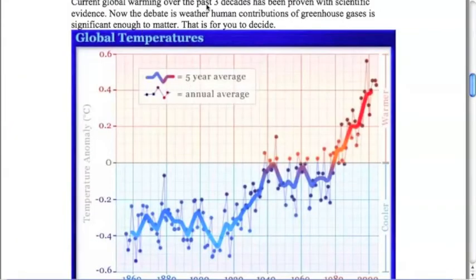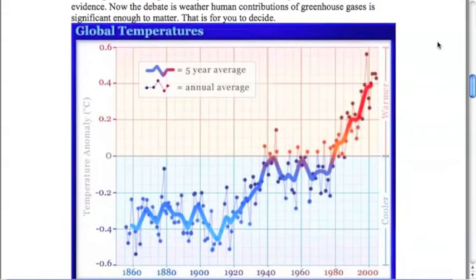Current global warming over the past 3 decades has been proven with scientific evidence, and so the debate about whether global warming is happening is no longer a debate. The debate is whether you think, or whether scientists think, if humans are really contributing to greenhouse gas emissions. So if we look specifically over the last 150 years, we can definitely see an increase in our global temperatures. So the overall pattern is that there is an increase of temperature.